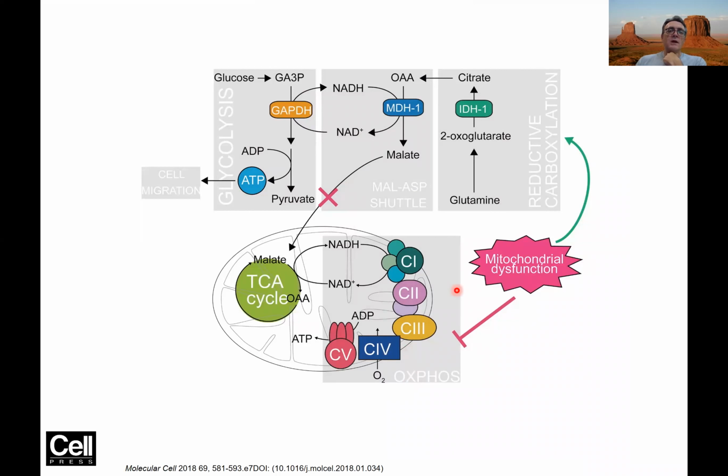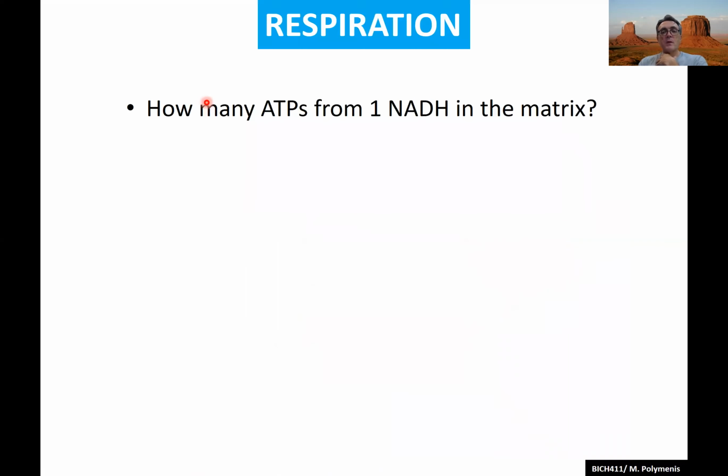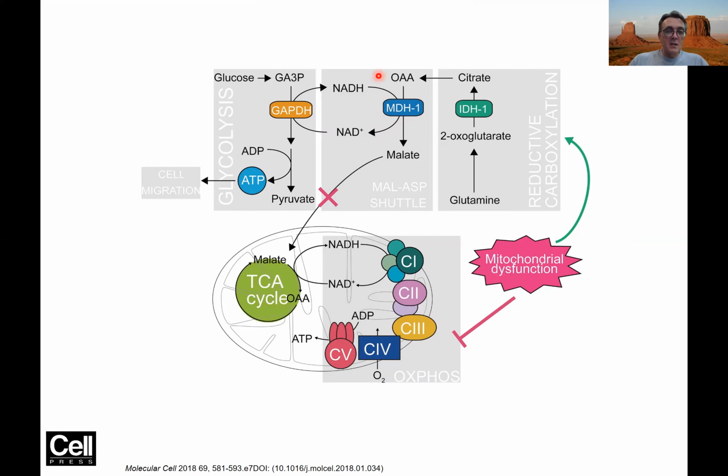So this is another way that cancer cells can keep satisfying their biosynthetic needs, even if they don't have a functional electron transport chain. They cannot do oxidative phosphorylation. They like to do a lot of glycolysis. They get all the biosynthetic intermediates from it. They run many of the TCA cycle reactions. They just don't do the electron transport chain here. And they don't care about making too much ATP as long as they can make enough to keep going. And all the biosynthetic intermediates, they're all set because then they can build new cells, essentially. All right, so that's the involvement of this shuttle in cancer.